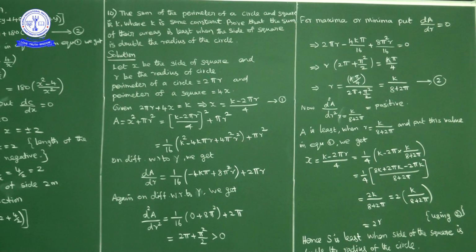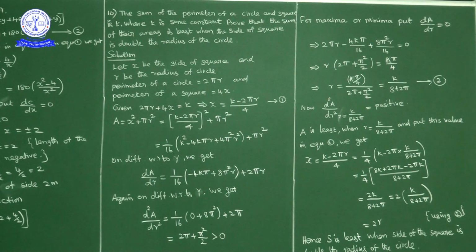Now here the changing quantity is r, so differentiate with respect to r. So dA by dr is equal to what we got? 1 by 16 into k square derivative 0, minus 4k pi r derivative 1, so minus 4k pi, plus 8 pi square r plus pi r square derivative 2 pi r. Okay. Now if we differentiate again, the second derivative d square A by dr square is 1 by 16 into, this is constant, minus 4k pi constant 0, 8 pi square constant, r derivative with respect to r is 1, so 8 pi square plus 2 pi. Okay. Here 8 cancels, no? So pi square by 2 plus 2 pi. Okay. 2 pi plus pi square by 2 is obviously positive.